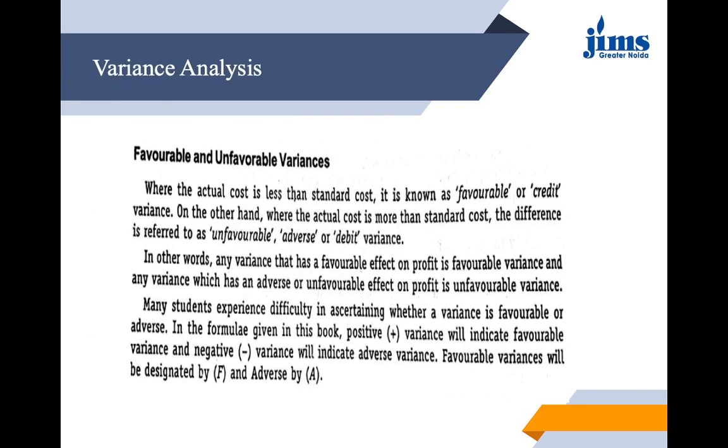The ones which are beyond control obviously affect the performance. Then we have favorable and unfavorable variances. When actual cost is less than the standard cost, it is called a favorable or credit variance. On the other hand, when the actual cost is more than the standard cost, it is called an unfavorable, adverse or debit variance. Both are possible. The difference can be on a positive note or on a negative note. In other words, any variance that has a favorable effect on profit is a favorable variance, whereas any variance which has an adverse effect on profit is an unfavorable variance.